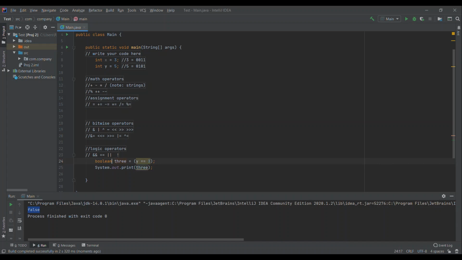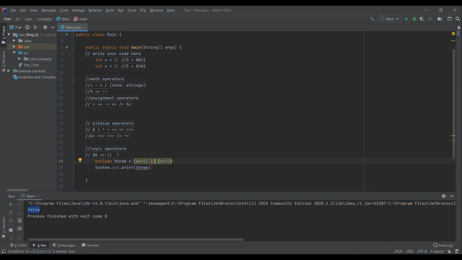Now, the next operator is the AND operator, which checks that two Booleans are both true. So I could say here x equals 3, which would give me true, and y equals 3, which would give me false. And I'm saving it back to this Boolean. This will give us false, because one of them is true, but one of them is false, and they have to both be true for this AND to work. So this AND says, are the two values both true? And if they're both false, it'll also be false.